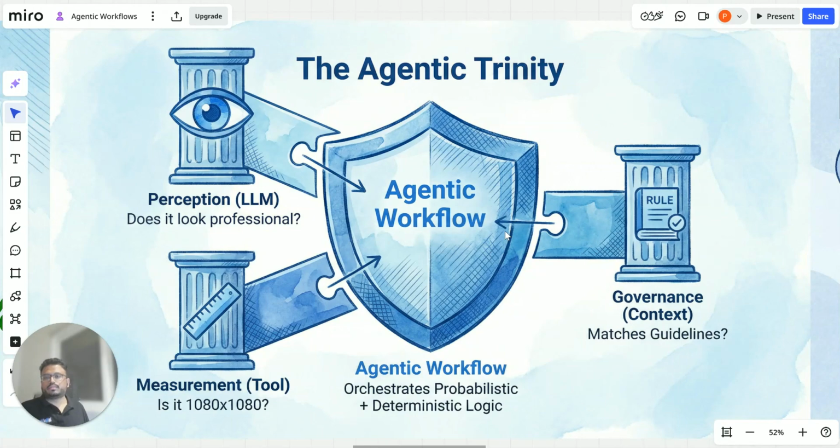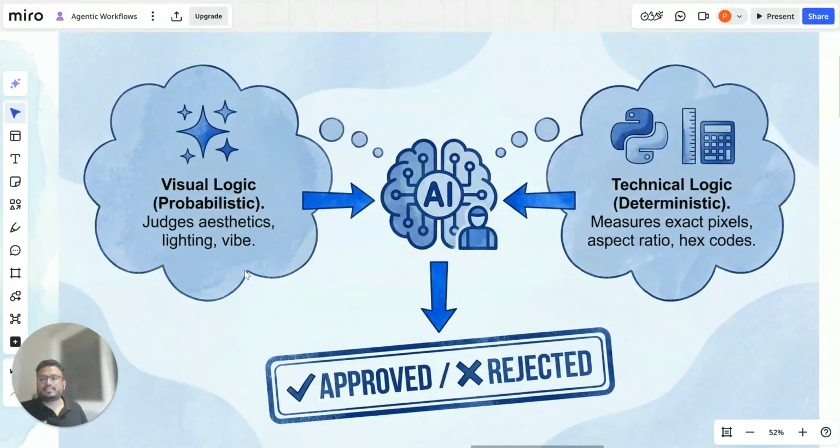Now, what I have done is I have taken an LLM's ability to analyze the image. I have taken a Python tool to understand the technical aspects of the image, like resolution and technical issues. I have also given the agent a brand guideline as context, where it will analyze all the brand guidelines of the particular company or enterprise and check whether the images have the correct background color matching the marketplace's guidelines or not.